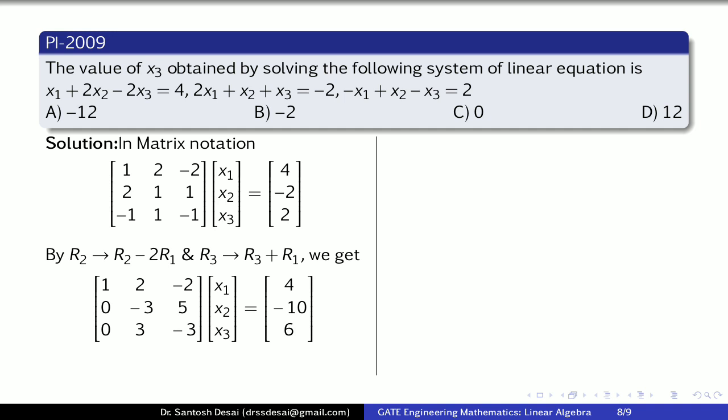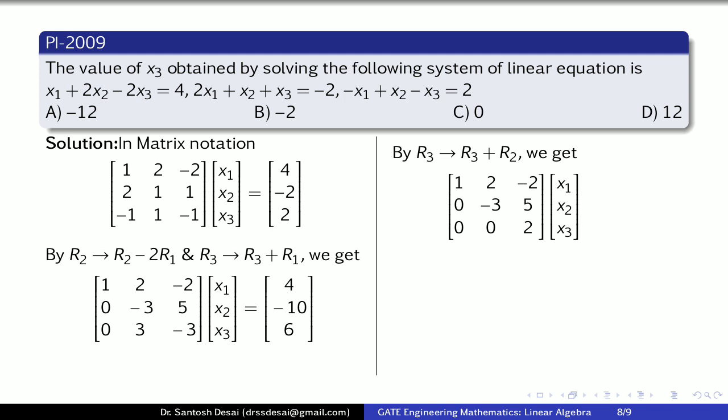Now again we consider the second element of the second row and bring zeros below that element. This can be done by using the transformation R3 plus R2. With this transformation there is no change in the first two rows, so I will keep them as they are, and the third row takes the form 0, 0 and 2 into x1, x2, x3 is equal to RHS 4, -10 and -4.